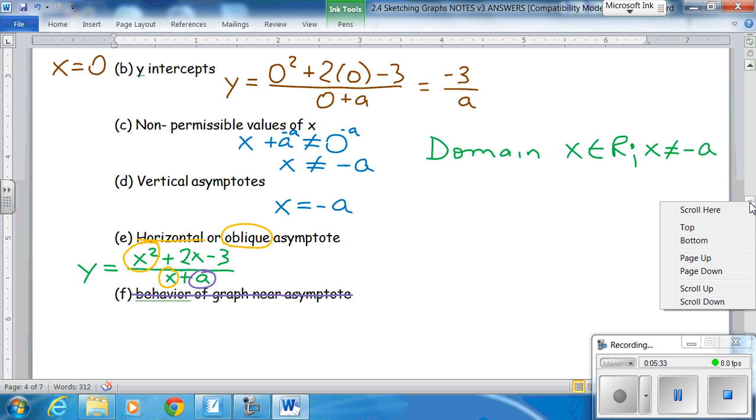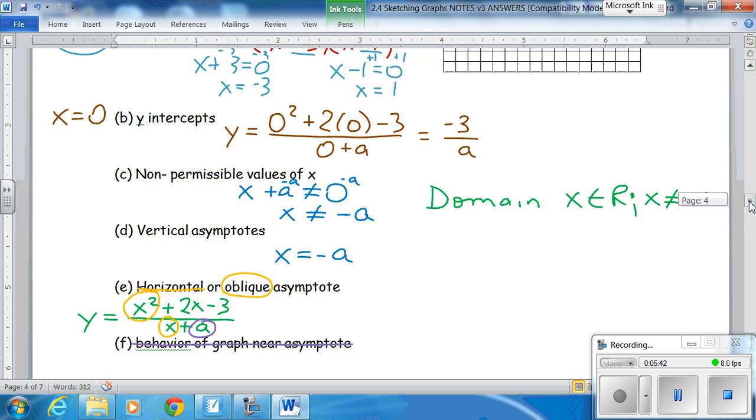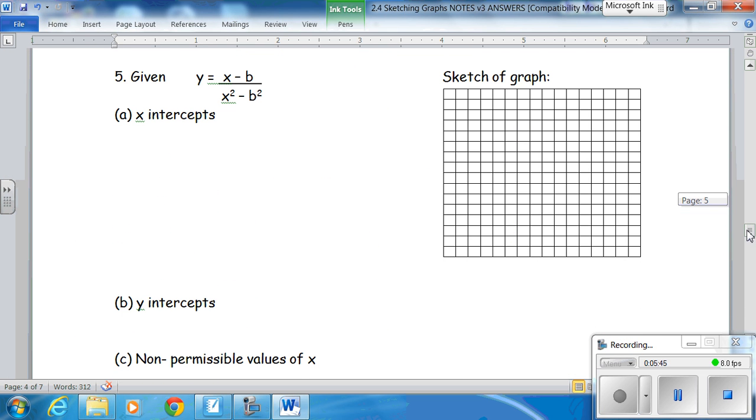Now that was an easier one. I'm going to give you a minute to look at this. When you're ready, go on to a harder one. And here we go. Number 5: y equals x minus b over x squared minus b squared. Now what can you do with this mess? Well, there's a couple of things. We can factor, because this is a difference of squares, x plus b times x minus b.